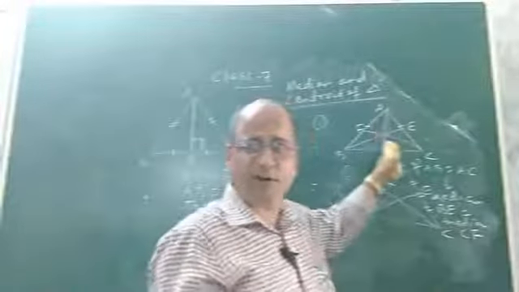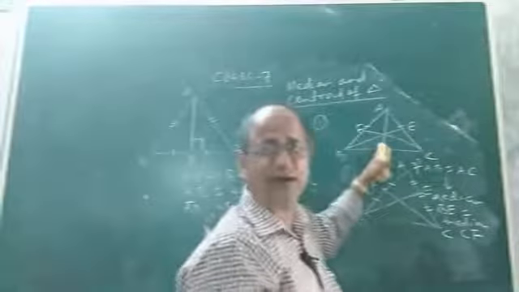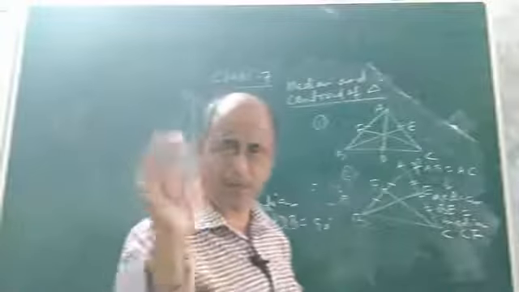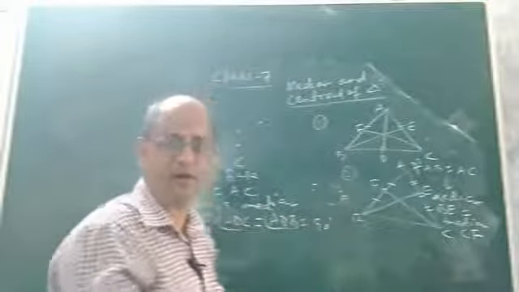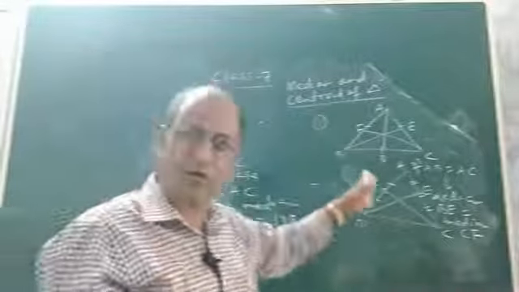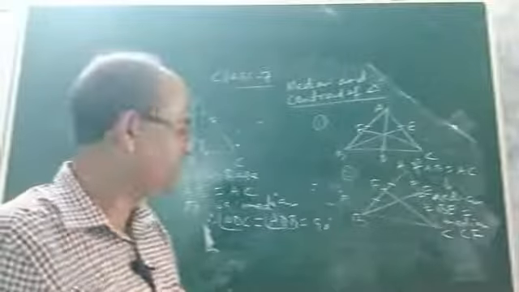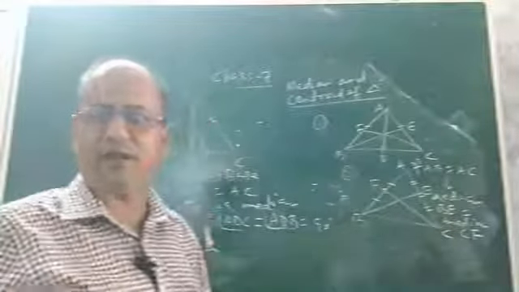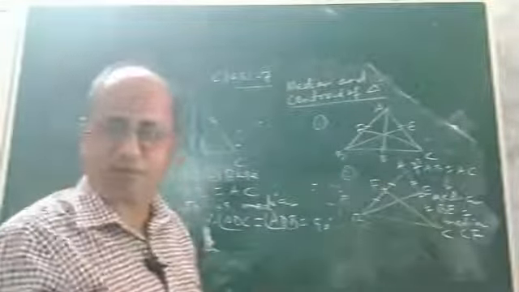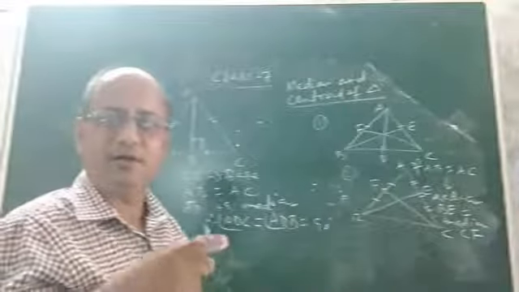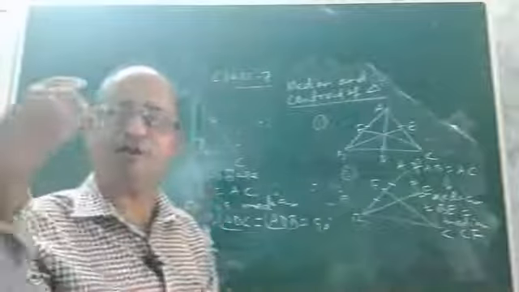The first property is about the three medians of an equilateral triangle. In case of an equilateral triangle, the three medians will be equal in length. You can verify easily if you like so. You try at home. No problem. The geometrical proof of all these we are going to discuss later in senior classes, class 9 particularly. But some things we can prove even using the concept of congruency, which will be discussed later after the chapter, when the chapter congruence of triangles will be discussed.